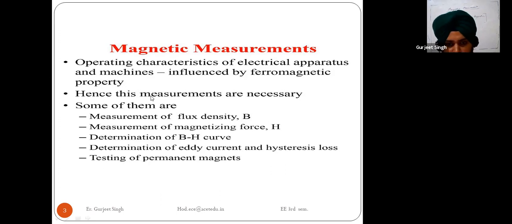And next we have the magnetizing force. Magnetizing force is basically denoted by capital H. If I am explaining the magnetizing force, it is the force exerted by the magnet, which is determined by the sum of all the lines of magnetic flux present in the magnetic field. That is called the magnetizing force.